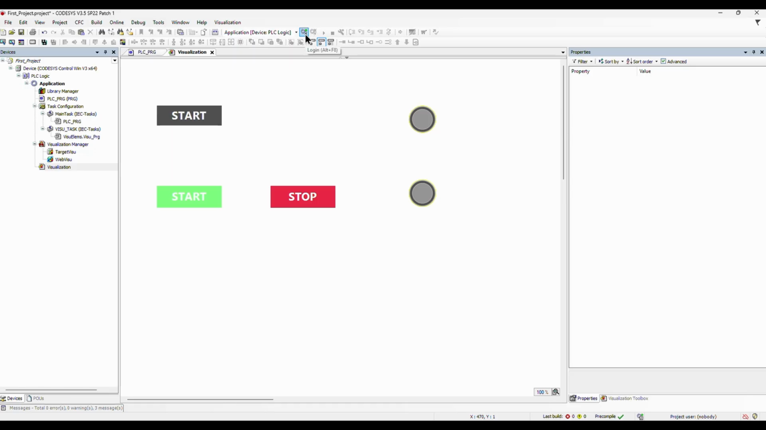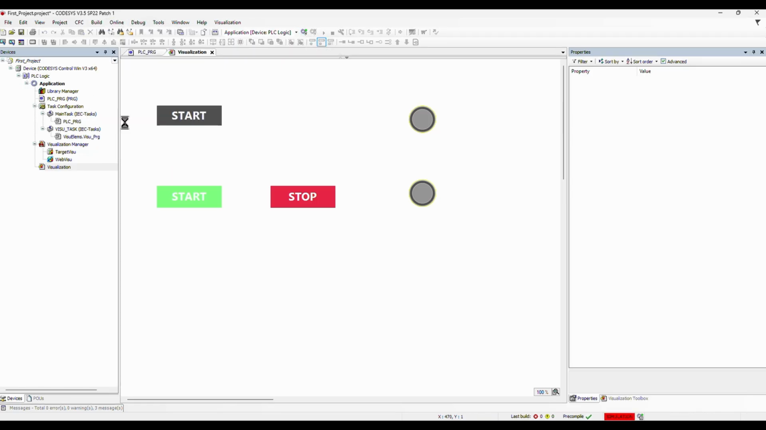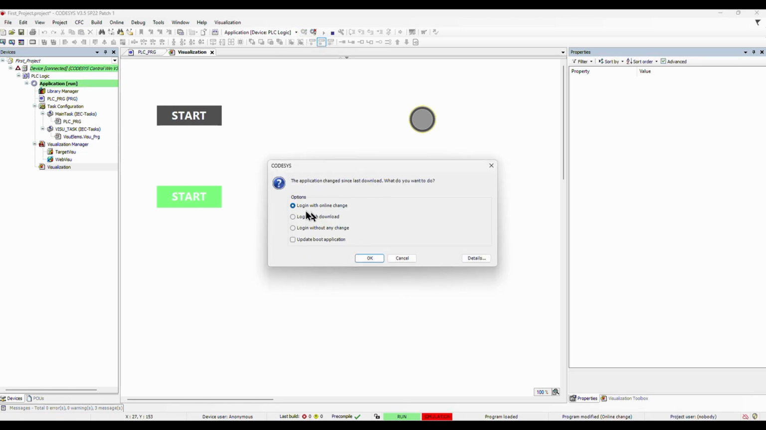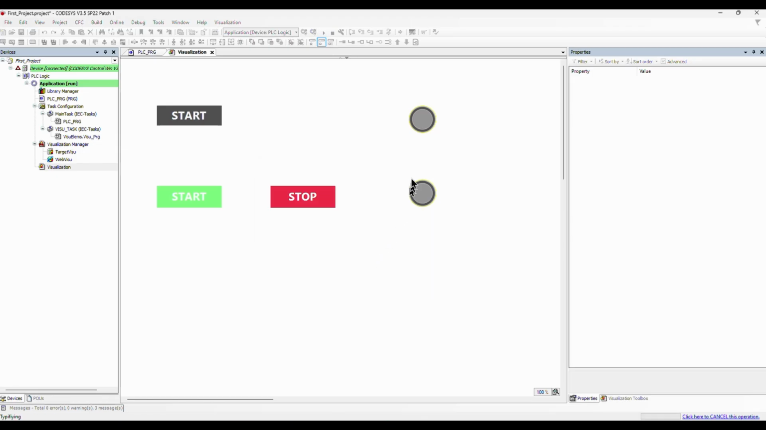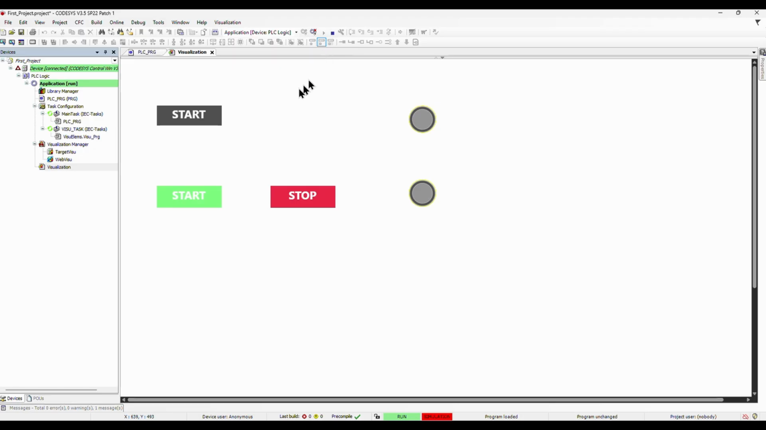Now let's choose Online on the top of the screen and select Simulation, and log in with Download. The simulation now is Stop. Let's start it. When the simulation at start, you can see the ladder logic lines became blue color.